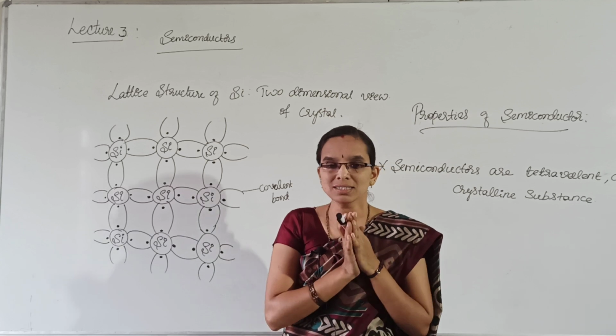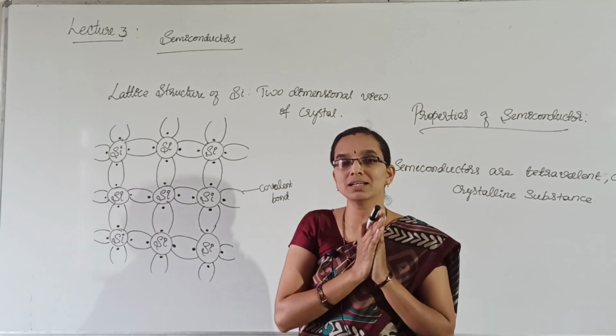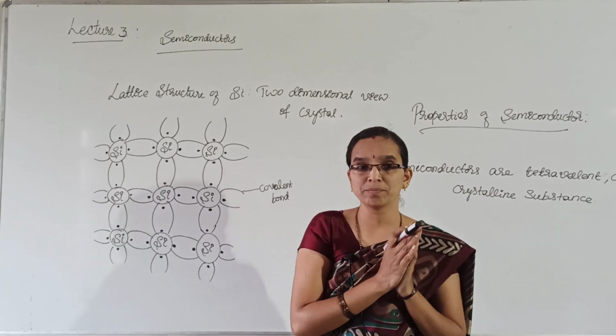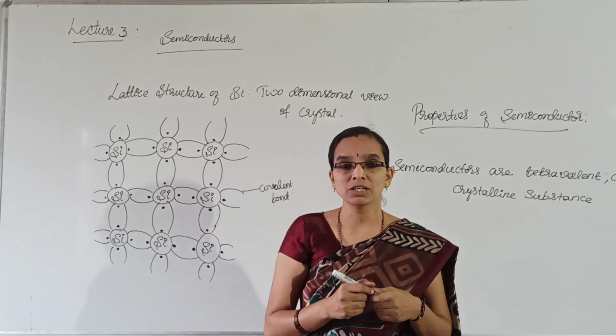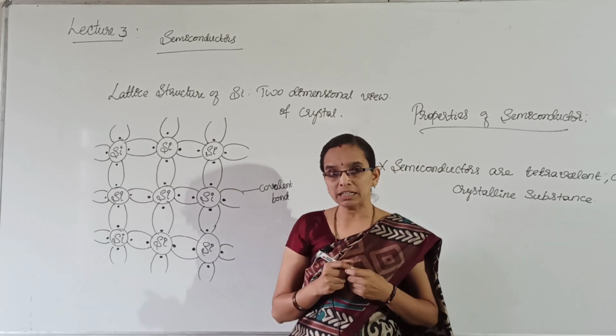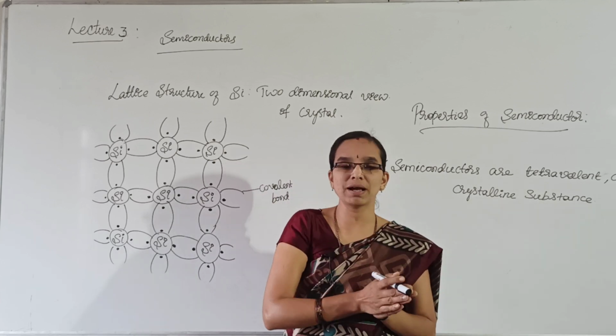So valence electrons will remain in the valence band only. There will not be any electrons present in the conduction band. That means no free electrons are available in the conduction band. That means you cannot expect any conductivity when these valence electrons are in the valence band itself.